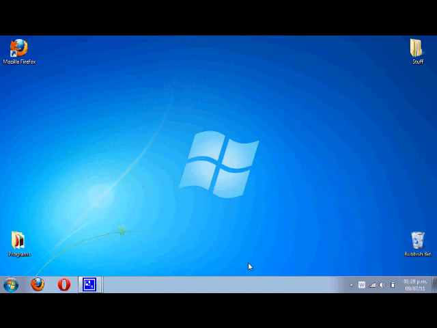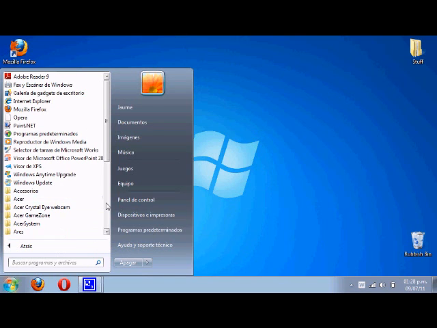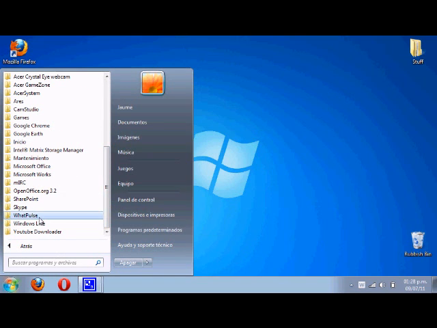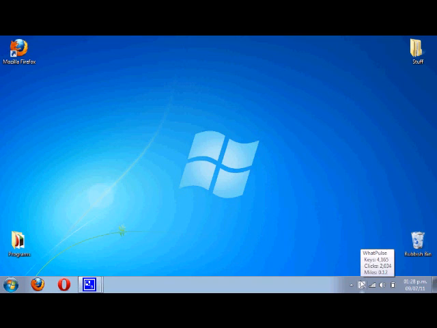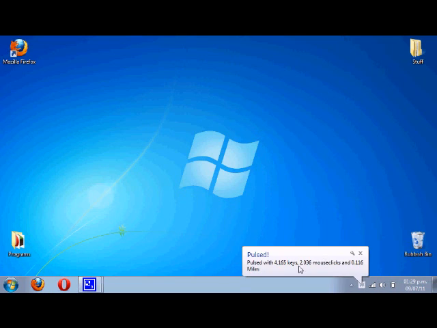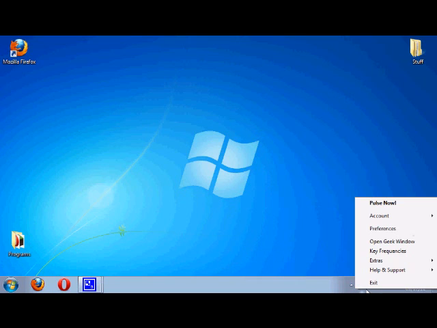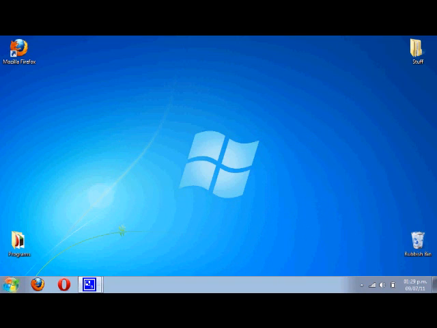So to uninstall, you just have to go to Programs, WhatPulse, Uninstall. But if you still care about WhatPulse, we want to uninstall it on this computer, then what is recommended is to pulse now, and then you go to Account, log off user, then you click Yes. It says you've been logged off, as you can see.